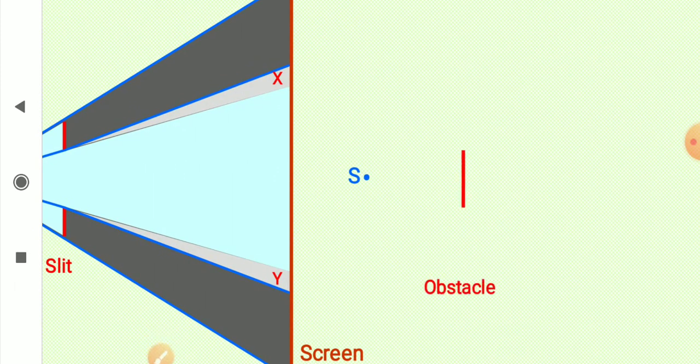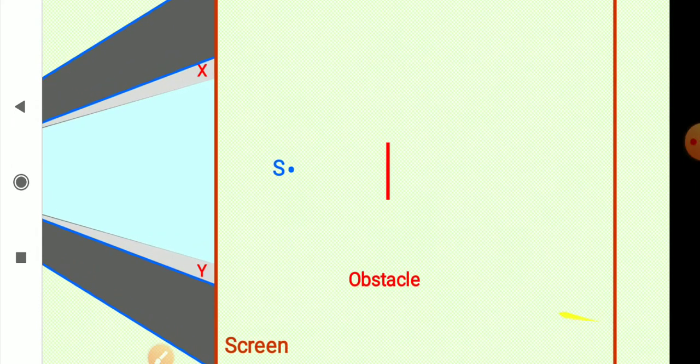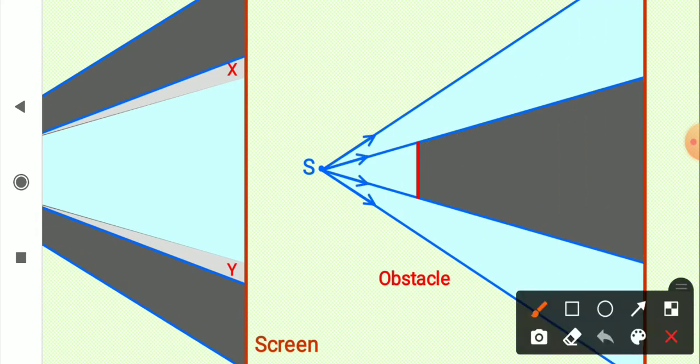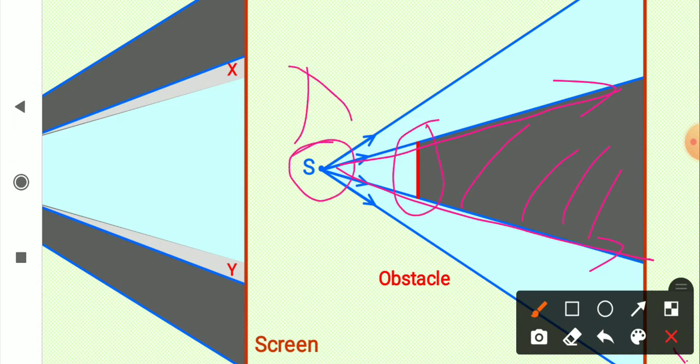Now this obstacle is not transparent and the light is coming from the slit. Now the same thing, we expect the light to travel straight. So this whole region is shadow, there should be no light here. But if this size is comparable with the wavelength of light from the source, then light will bend away from its path and it will enter into the shadow part.